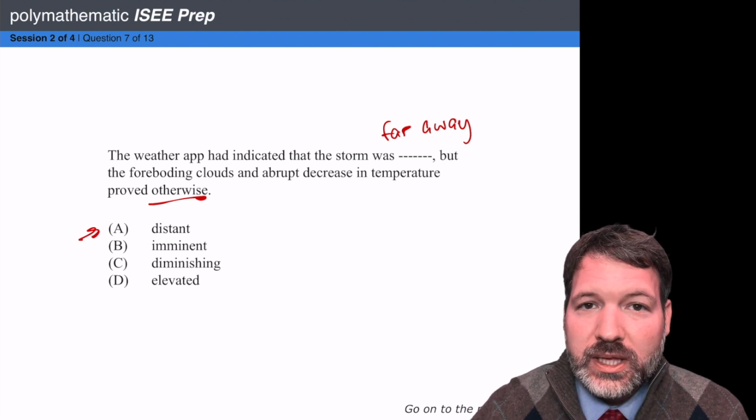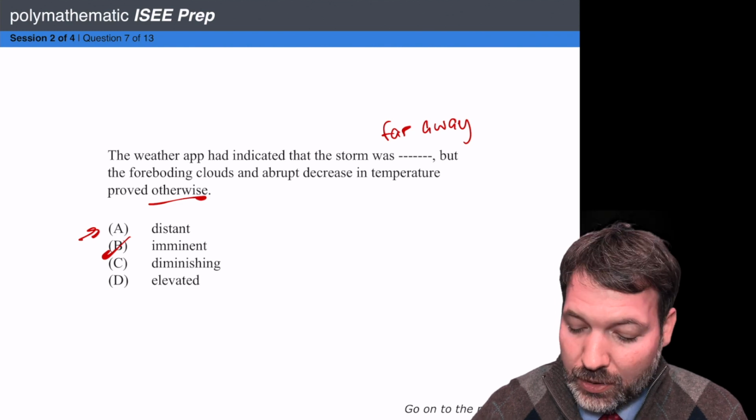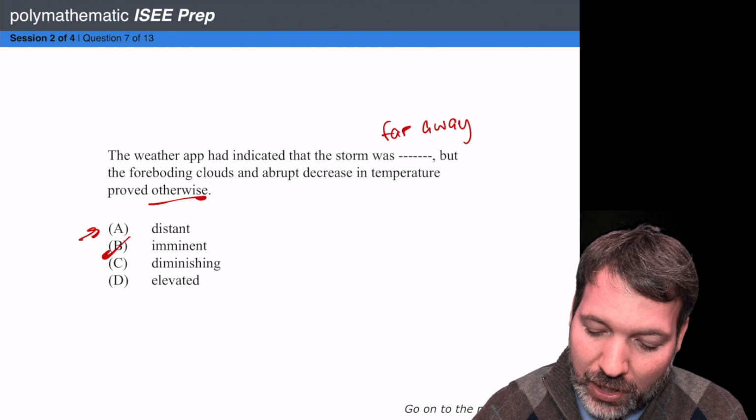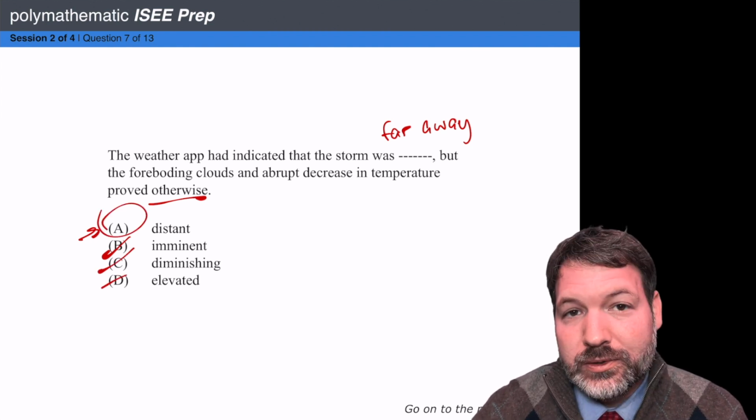Imminent? No, it's the opposite. I'm surprised the storm is coming on so strong. So it's not B. Diminishing? No, it seems like it's about to start, not finish up. Elevated doesn't really make any sense here at all, and so it's got to be answer choice A.